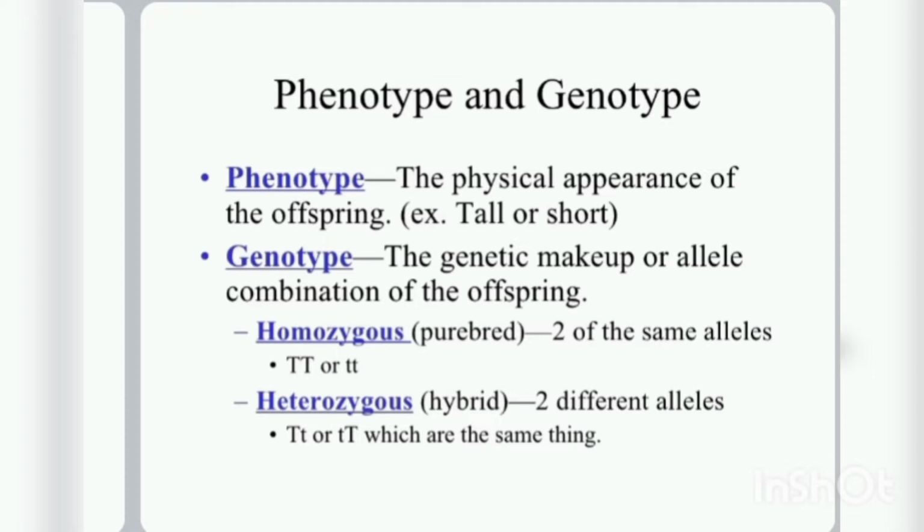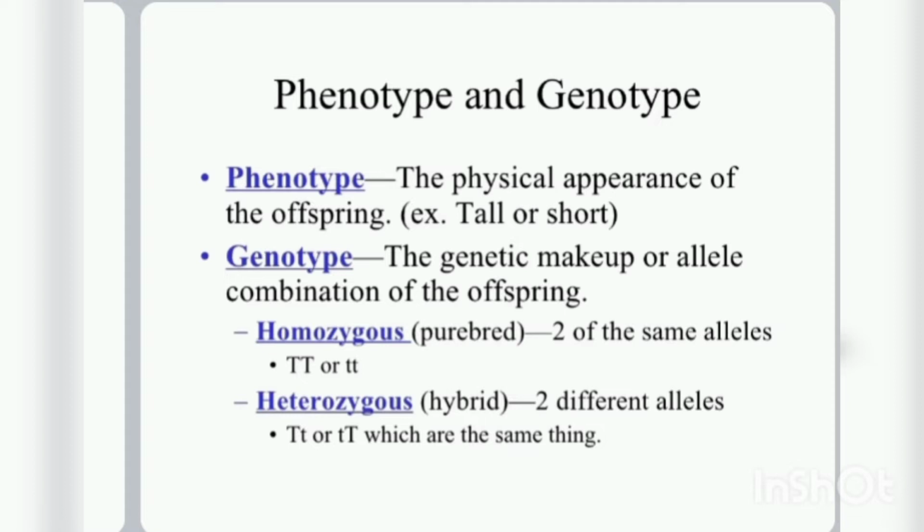Before going on, these are some of the important features of genetics. Phenotype is the physical appearance of the offspring. Whether a child is tall or short, every child gets genes from their elders, like their parents. So tall or short, this physical appearance is called phenotype. The genotype is the genetic makeup or allele combination of the offspring, and this cannot be seen physically.